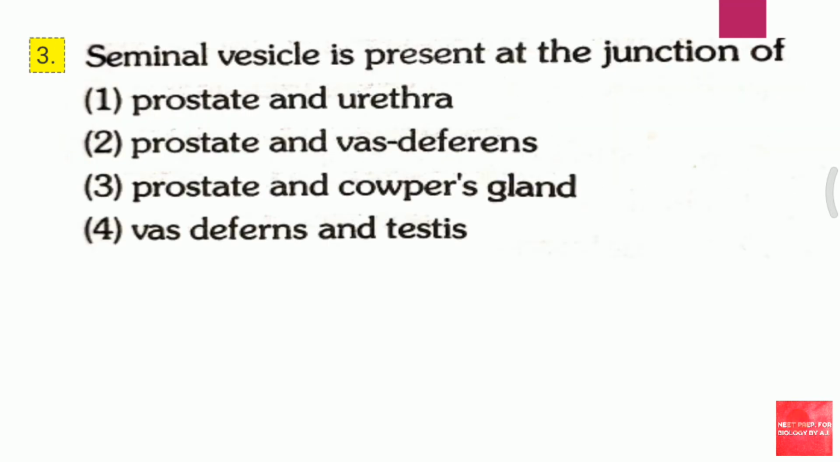Question 3. Seminal vesicle is present at the junction of first prostate and urethra, second prostate and vas deferens, third prostate and corpus gland, fourth vas deferens and testis. Seminal vesicle is present at the junction of. The answer for this question is second, that is prostate and vas deferens.